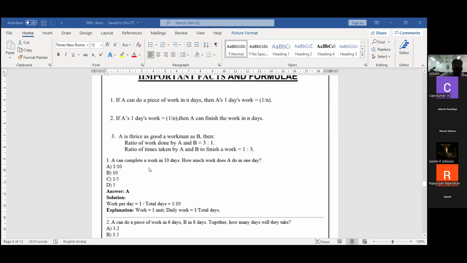Okay, we'll see one problem. A can complete the work in 10 days. Students, understood?